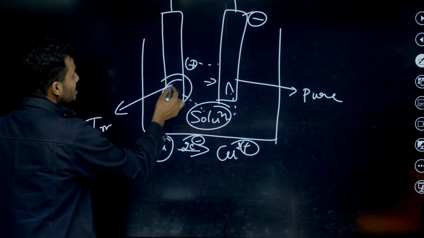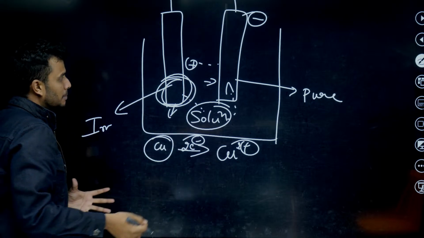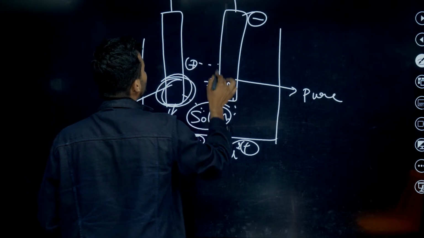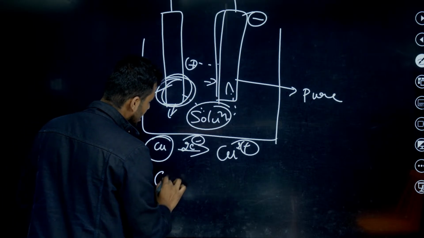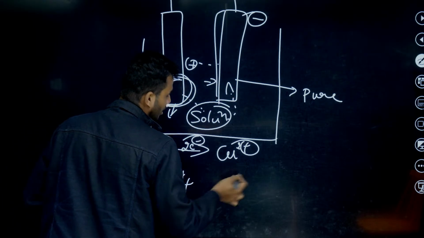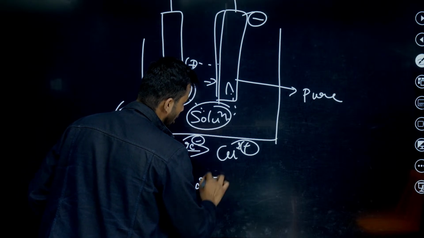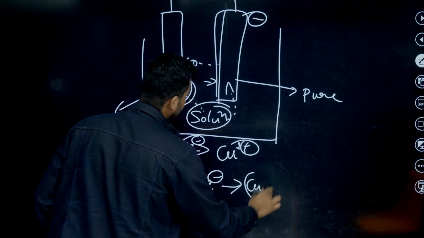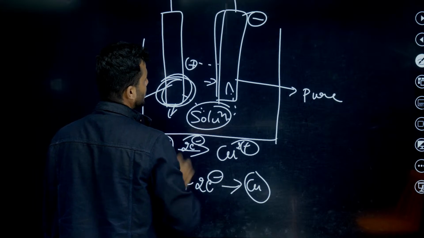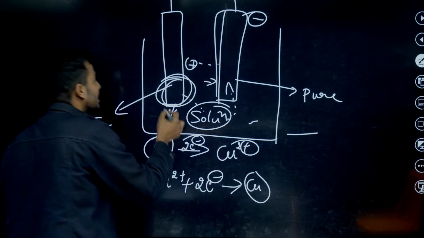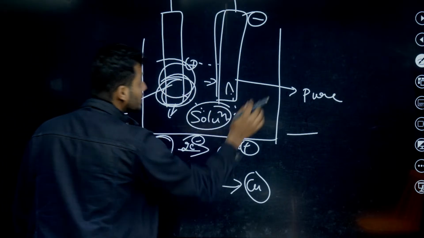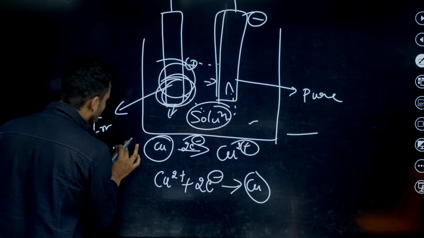That's all. Then after some time the cathode becomes all pure metal. Oxidation happens at the anode, and reduction happens at the cathode. Cu2+ gains 2 electrons, becomes copper metal, and is deposited on the cathode electrode. The cathode electrode increases in size, and the anode electrode becomes small.